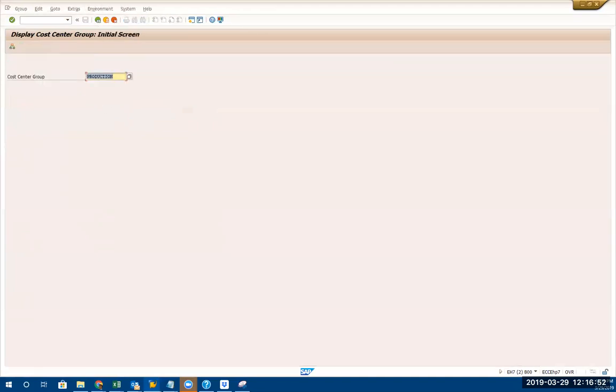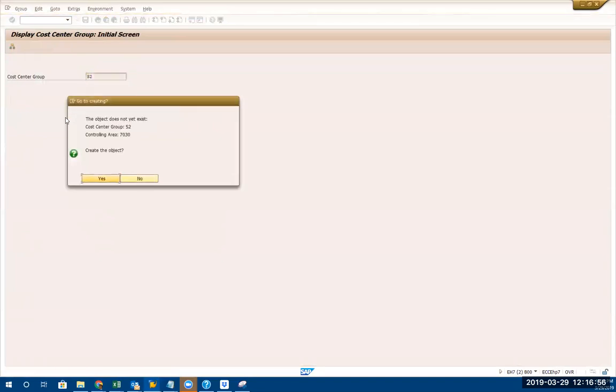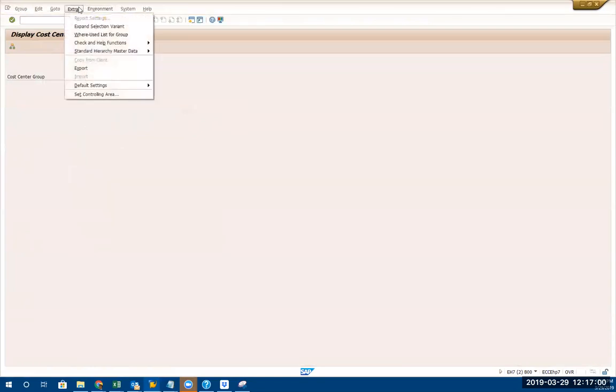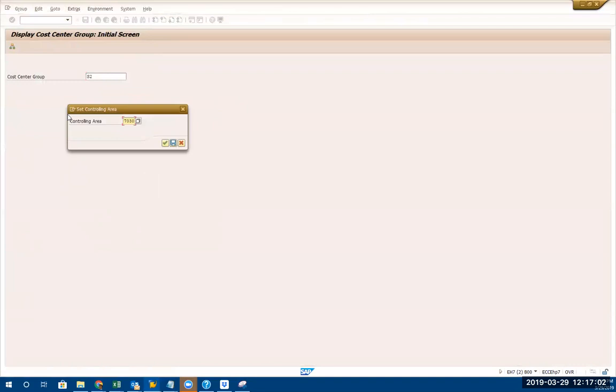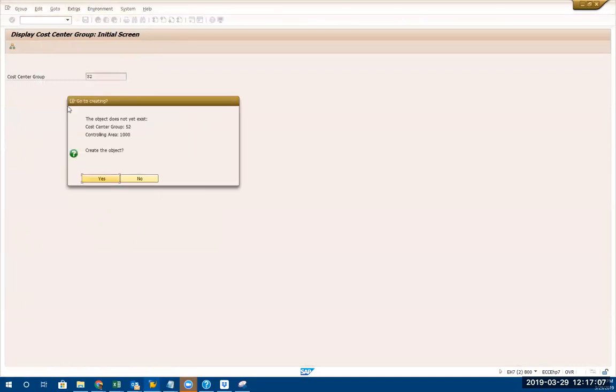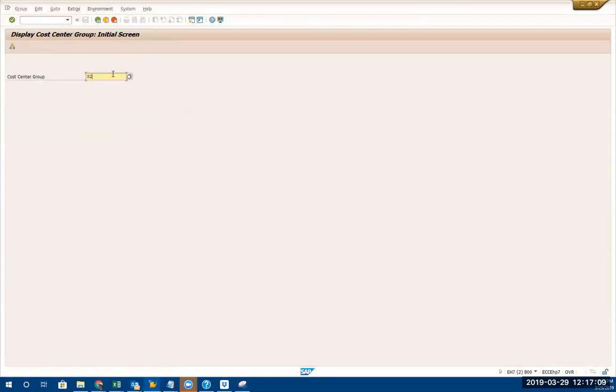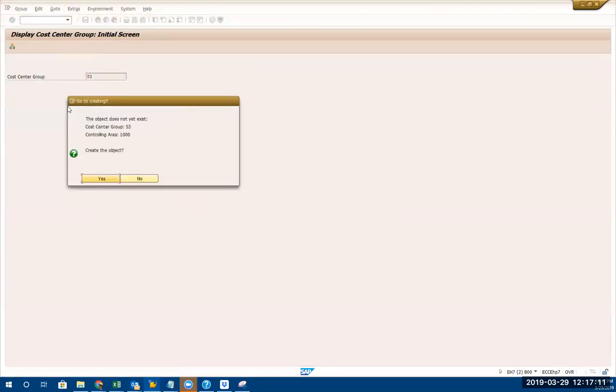Okay. For example, if you look at S2, there's nothing there. No, there's a different controlling area. You want to change the controlling area, we go here, change the controlling area to a different one. I think it's 1000. S2 is a group, I think. It's not there. Is it S2 or S3? I don't know.